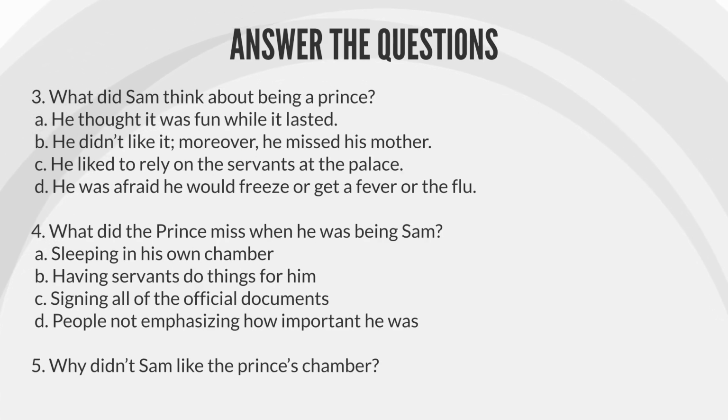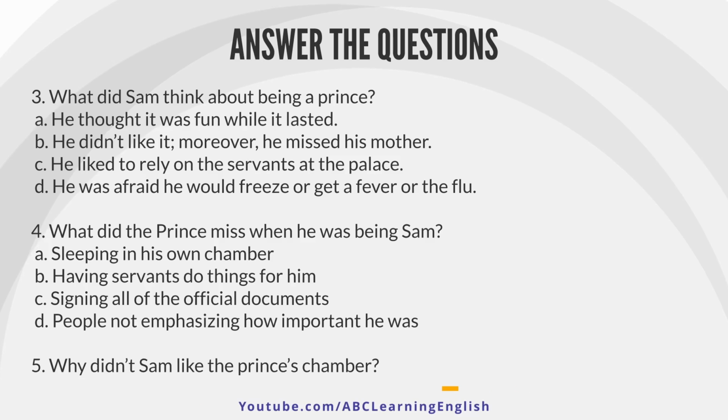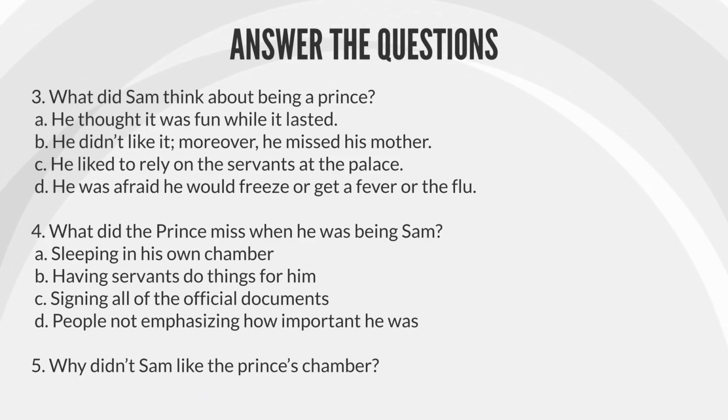3. What did Sam think about being a prince? A. He thought it was fun while it lasted. B. He didn't like it, moreover, he missed his mother. C. He liked to rely on the servants at the palace. D. He was afraid he would freeze or get a fever or the flu.